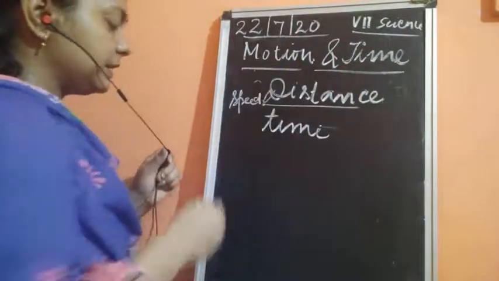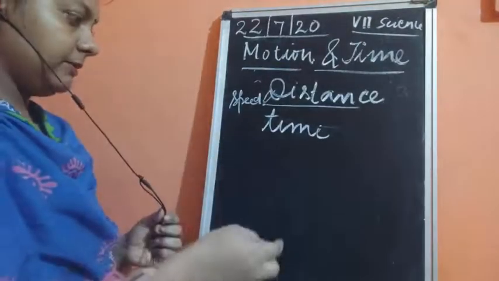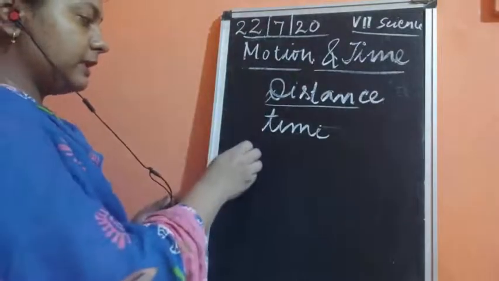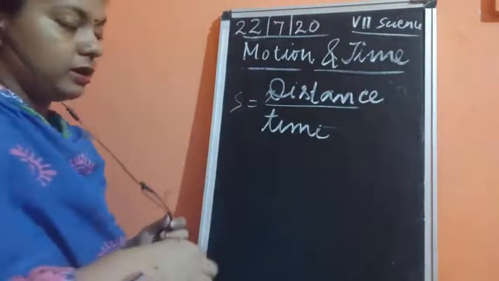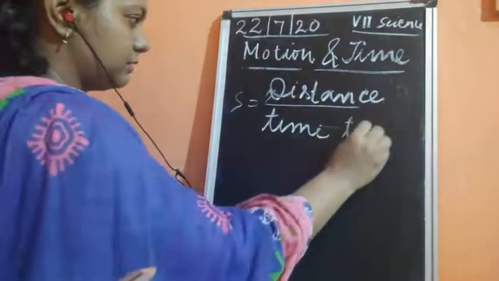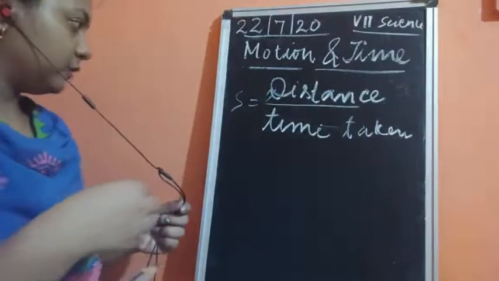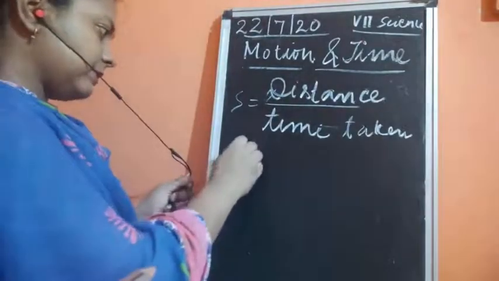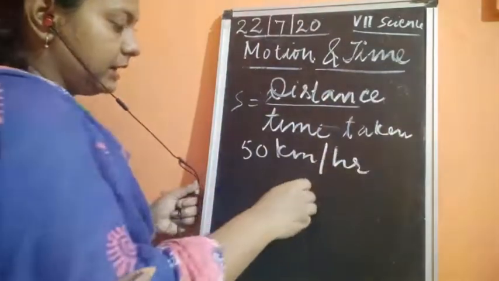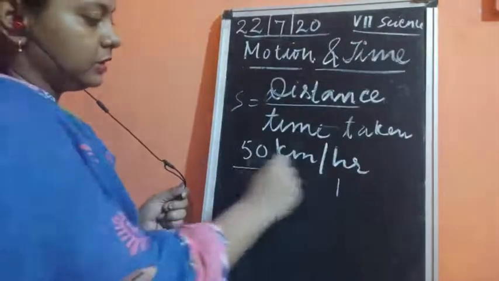Now what was the speed? Speed of any object is the distance upon time taken. Whenever we define speed, the speed is equal to the distance travelled upon time taken. For example, if an object is moving at 50 kilometers per hour, it means that in a unit time, in 1 hour, it is moving 50 kilometers.